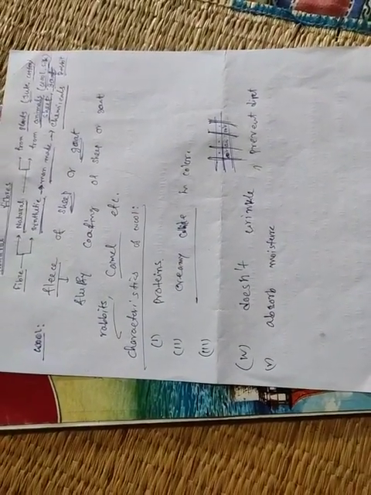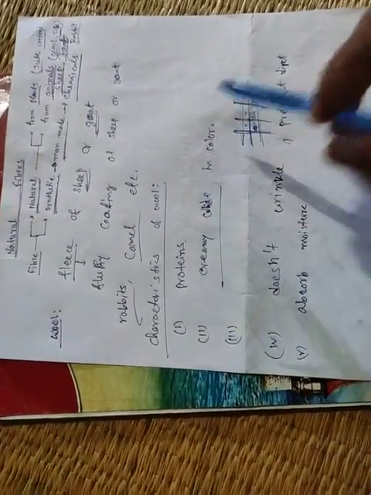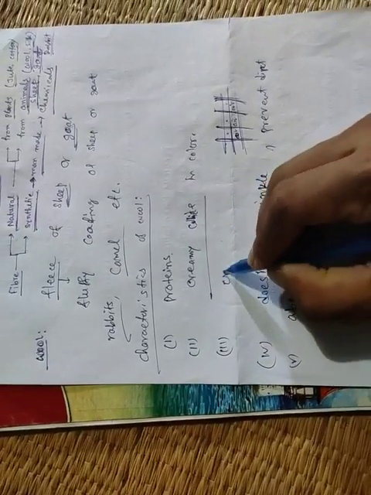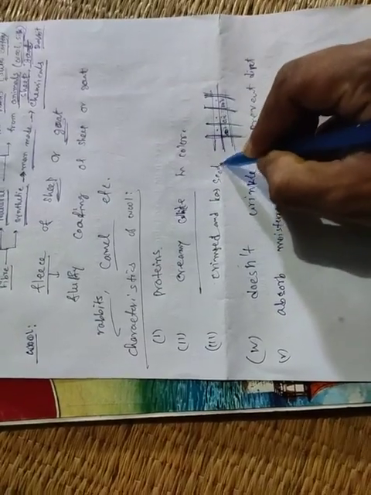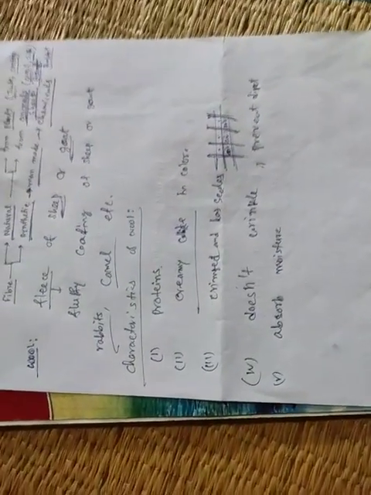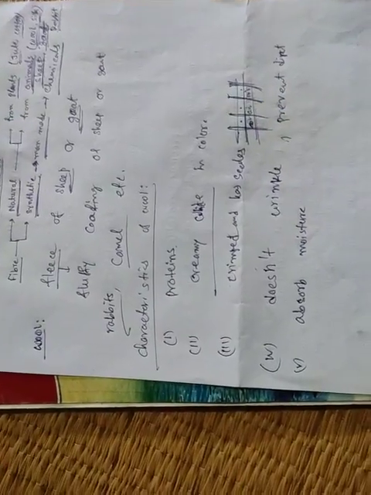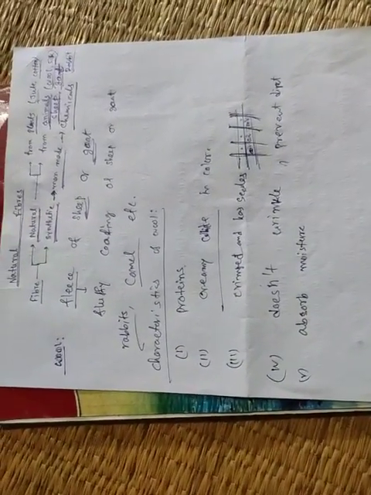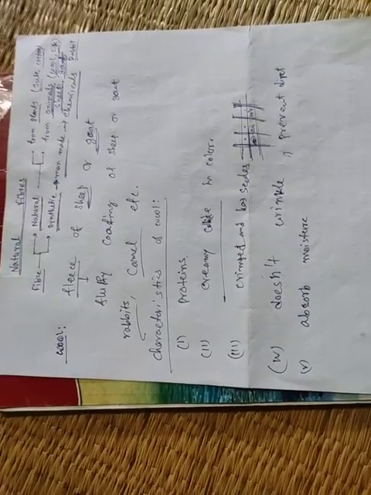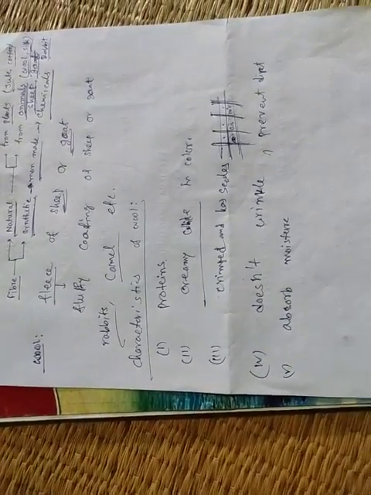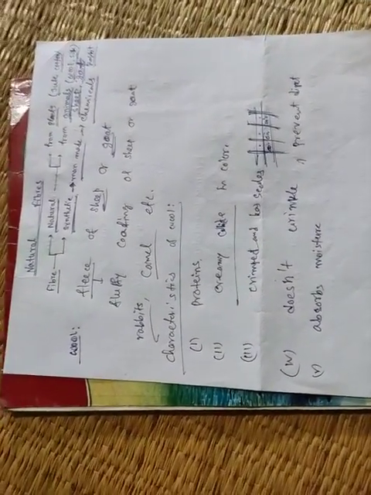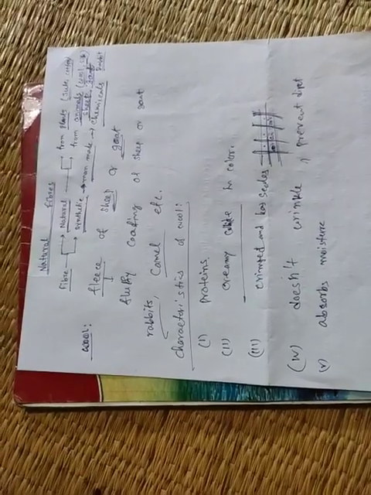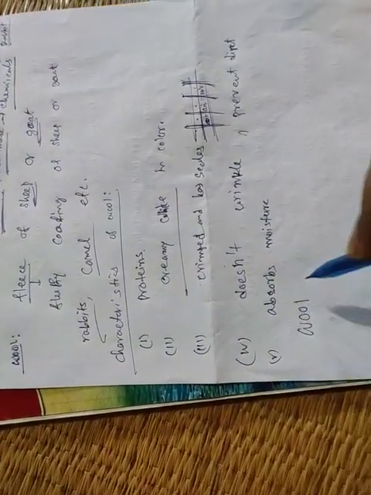So these are the characteristics of wool. First, these are made up of proteins. These are normally creamy white in color. These are crimped and have scales. That's why air is trapped between the fibers, which is very useful in winter to keep our body warm. It does not wrinkle and prevents dirt. And it absorbs moisture. So these are the characteristics of wool. Now wool yielding animals.